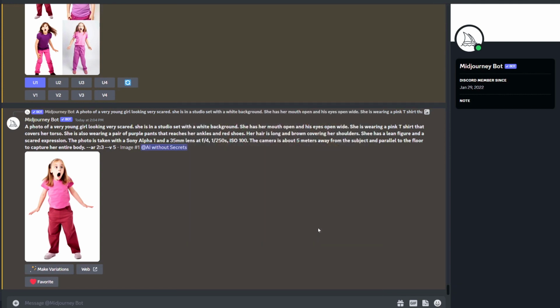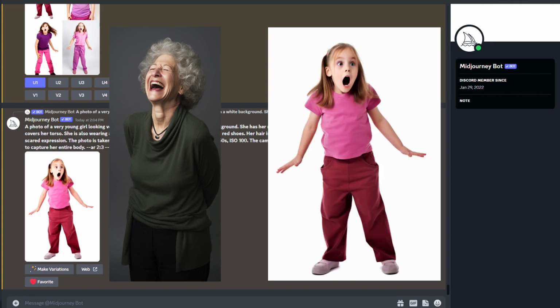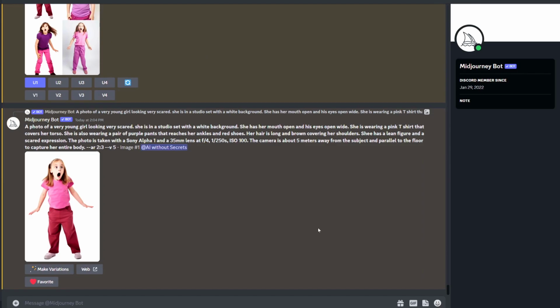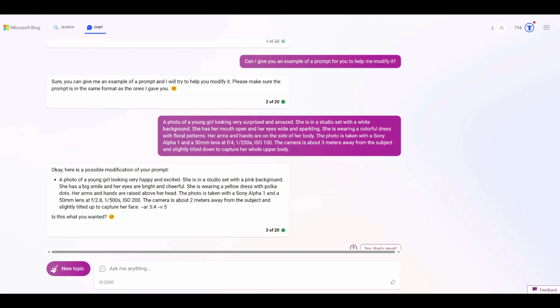Now that I have my two subjects, the elderly lady and the girl, I'm going to use them in a montage that I've imagined. To do that, I'll return to Bing and ask it to modify a base prompt to create the background for my image. I used our previous primers to get Bing to think about Midjourney prompts, and then I asked it to give me a prompt for a haunted house living room illuminated by candles in a Halloween setting. I also requested some carved pumpkins in the scene, and no people.